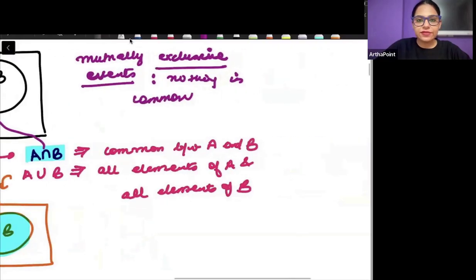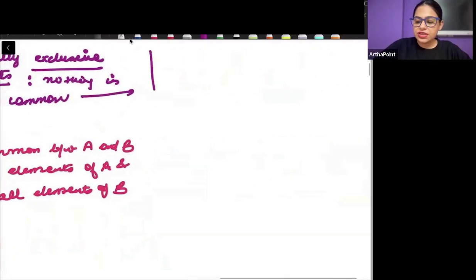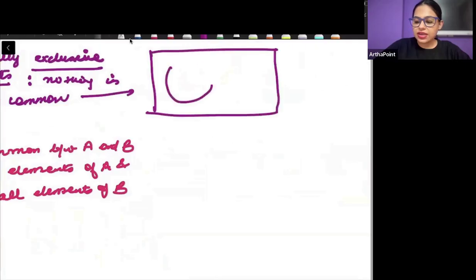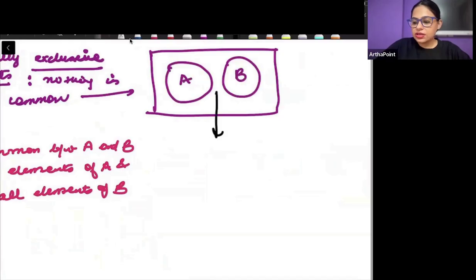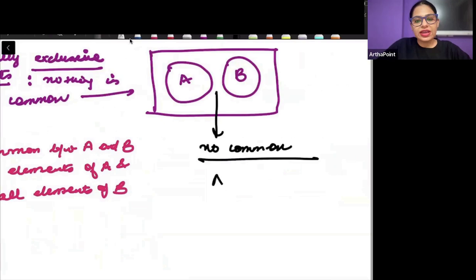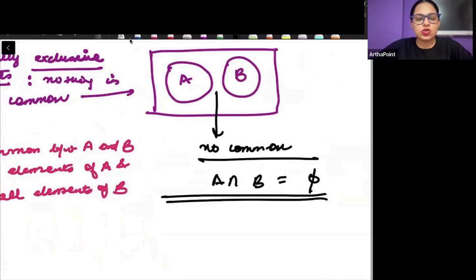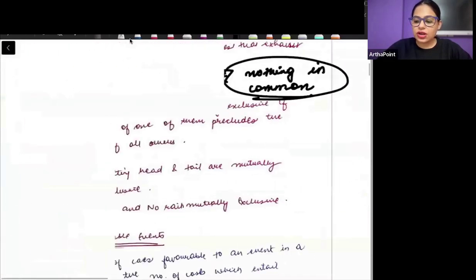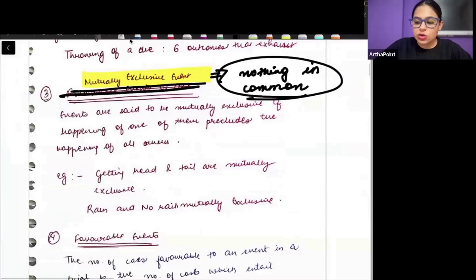So when they have nothing in common, it means that this is my A and this is B. There is no commonality, no intersection. Or A intersection B is phi, it is 0. There is no common thing between A and B. So when there is nothing common between A and B, then they are called mutually exclusive events.